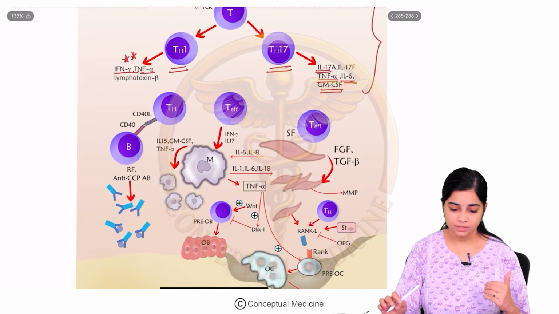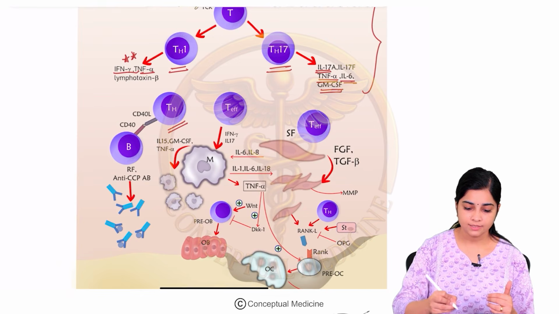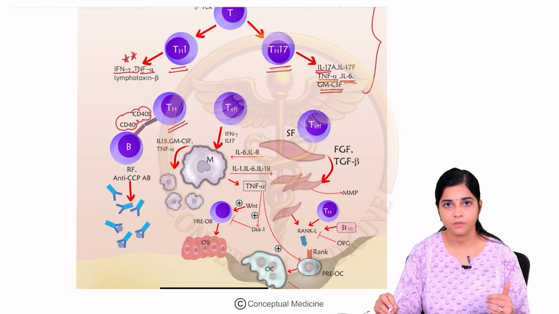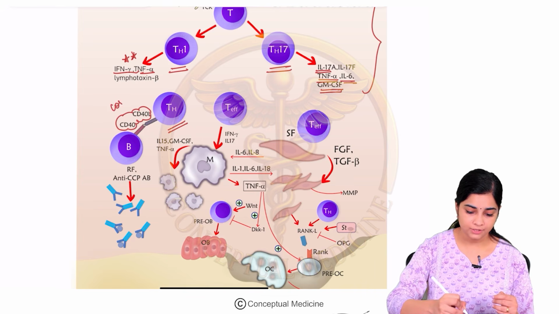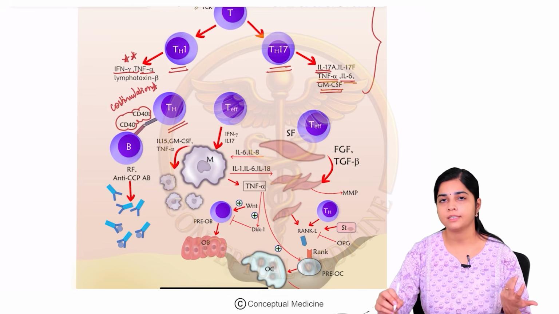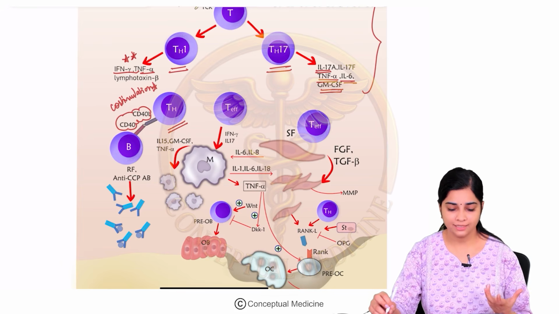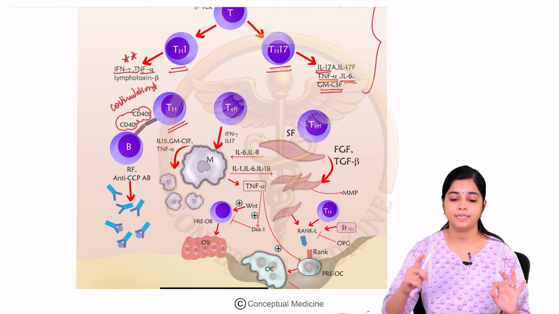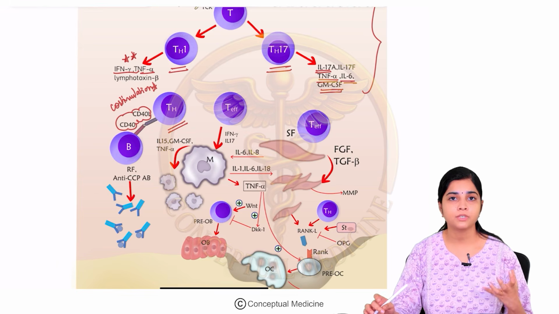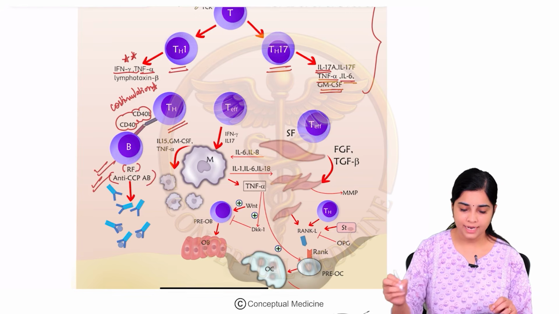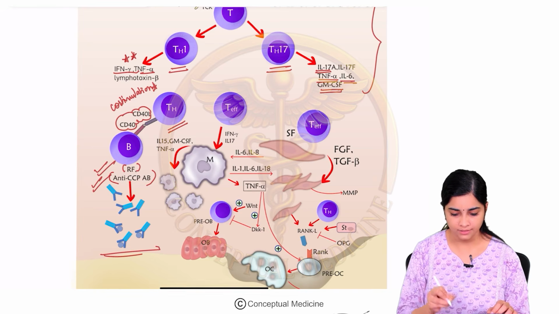Okay. Fine. Now the next step is the T helper cells are going to interact with the CD40 ligand and CD40 interaction. So this is a co-stimulation that happens, and this is also another very important step because we can find targeted therapies to this as well. So this co-stimulation, CD40 ligand interaction, CD40 is present in the B cell, CD40 ligand is present on the T helper cell, is going to stimulate the B cell to produce your antibodies which are characteristic in rheumatoid arthritis, which includes rheumatoid factor and anti-CCP antibodies. So this is very clear.